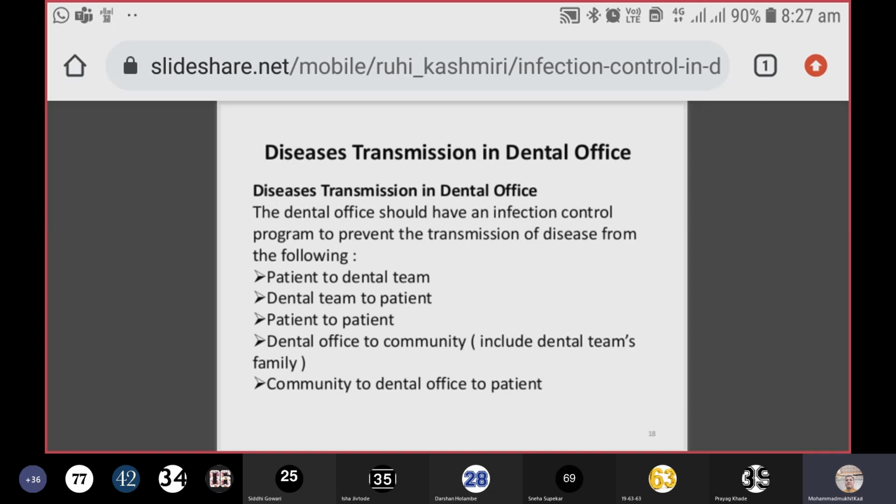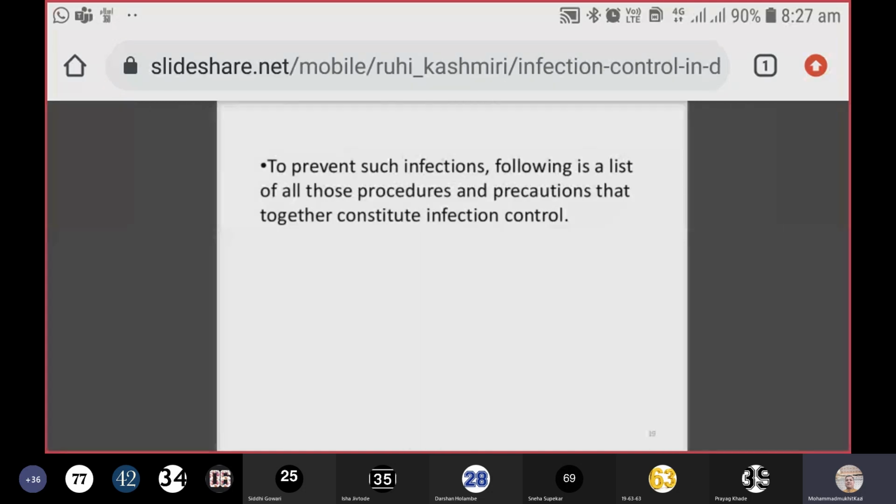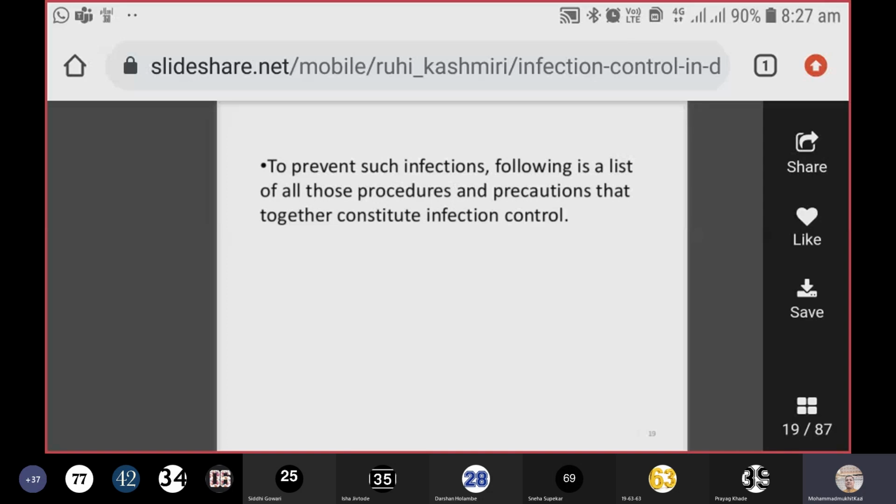Vice versa can also be possible of transmission of infection. So to prevent such infections, following is a list of all those procedures and precautions that together constitute infection control. See, there is no one perfect method to take care of the reduction in the infection control practices.